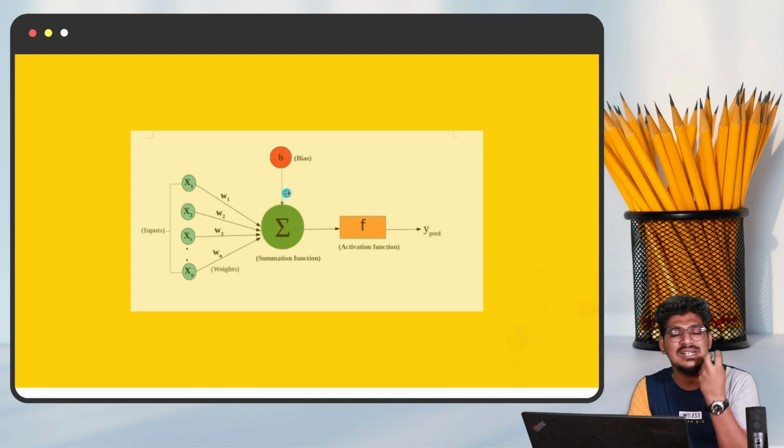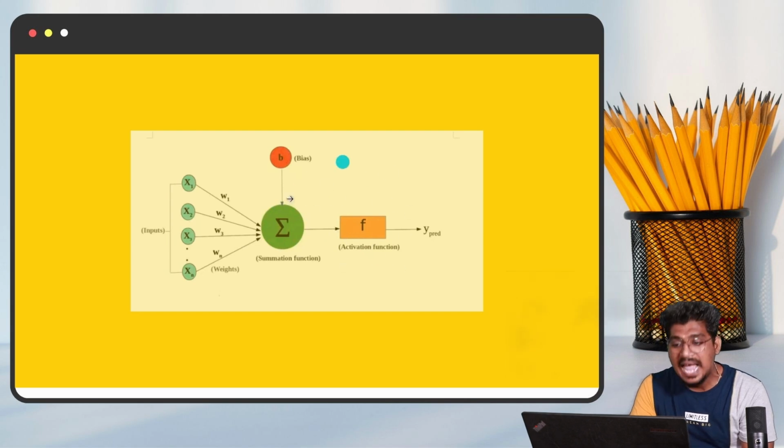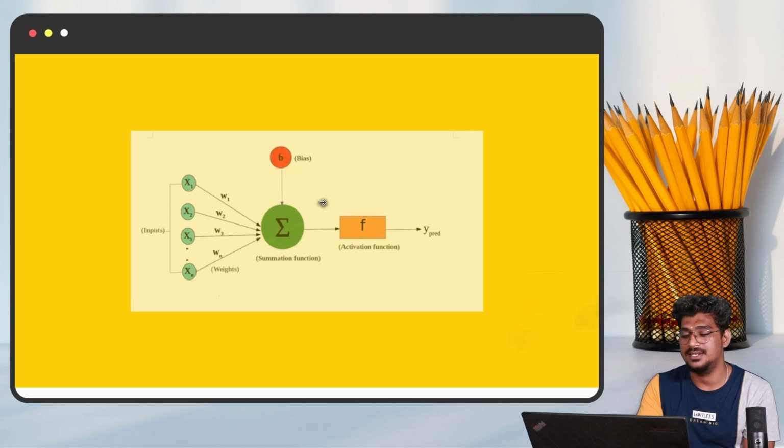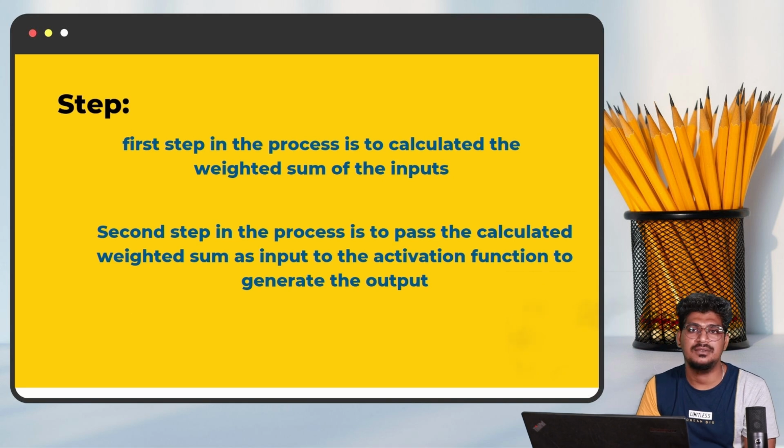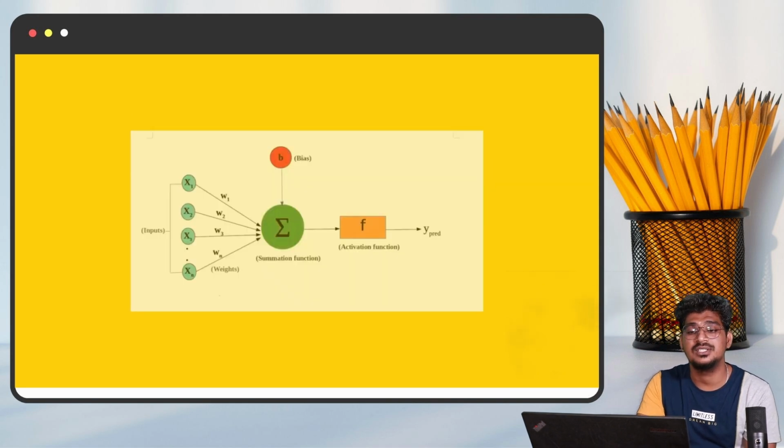Every neuron has one single bias. That bias we are going to pass into the activation function. The activation function will help to find the result. That is nothing but extracting the feature from the weight and the bias. Okay, right. So two steps we are going to follow in this procedure.